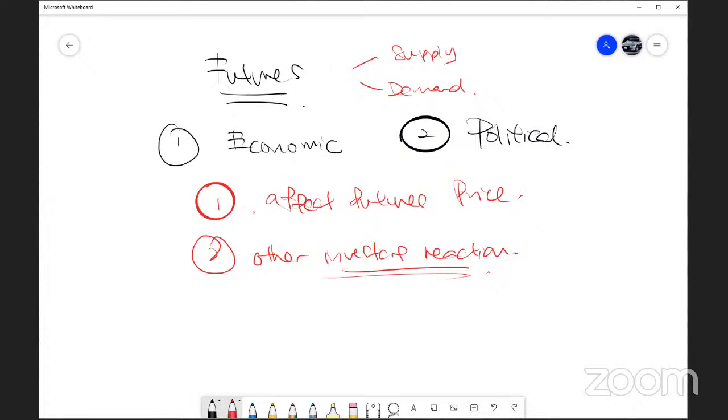So these are the two major reasons why market participants are so concerned about economic and political factors. Number one, it affects the futures price. Number two, it affects other investors' reaction. And finally, with the combination of the information, you can make decisions.